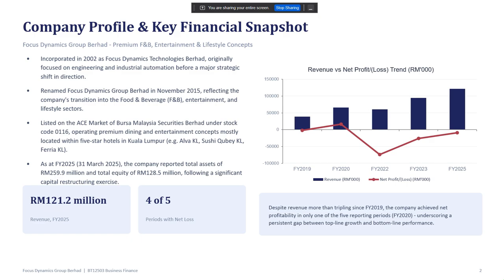It was also listed on the ACE Market of Bursa Malaysia Securities Berhad under stock code 0116, operating premium dining and entertainment concepts, mostly located within 5-star hotels in Kuala Lumpur.